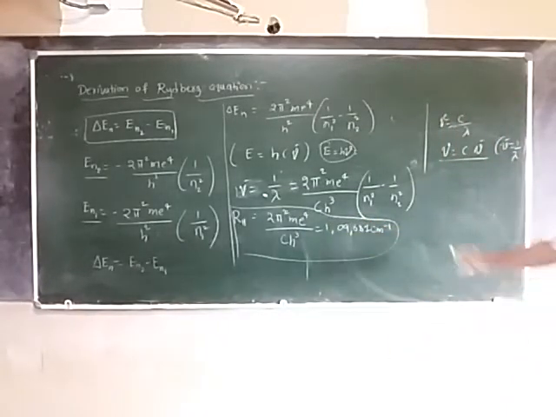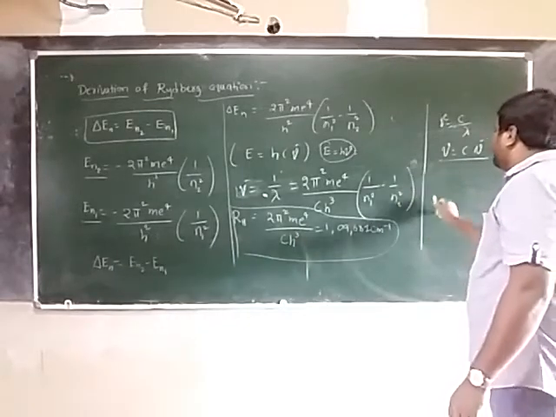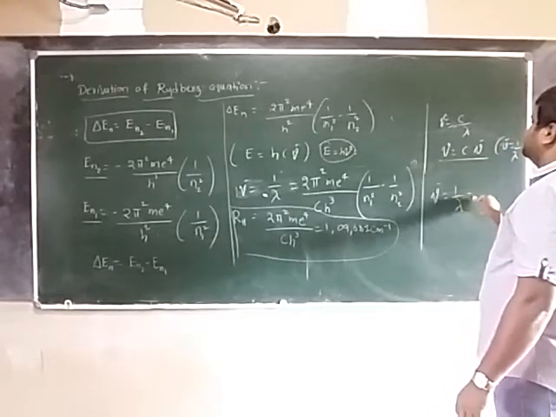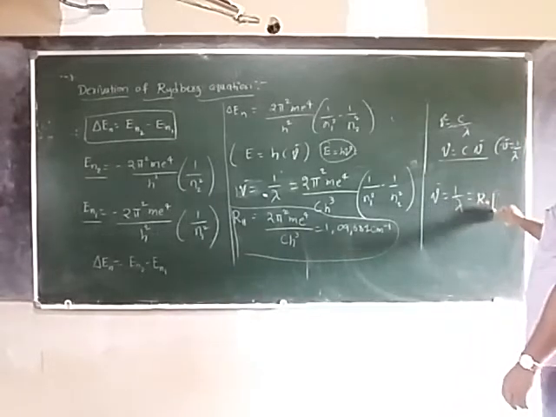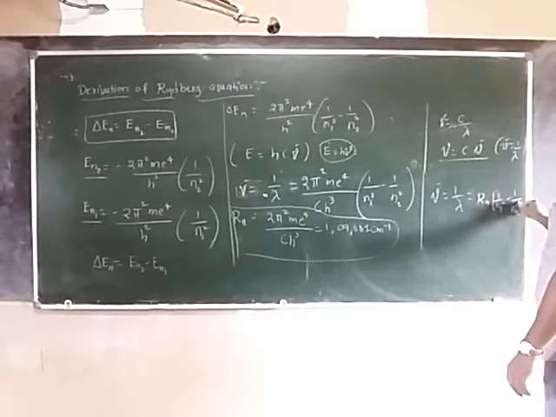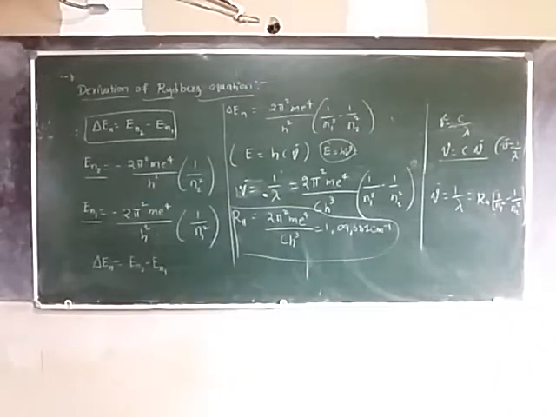Yes or no? That is why we write nu bar is equal to 1 by lambda is equal to RH times (1 by n1 square minus 1 by n2 square). Is it clear?